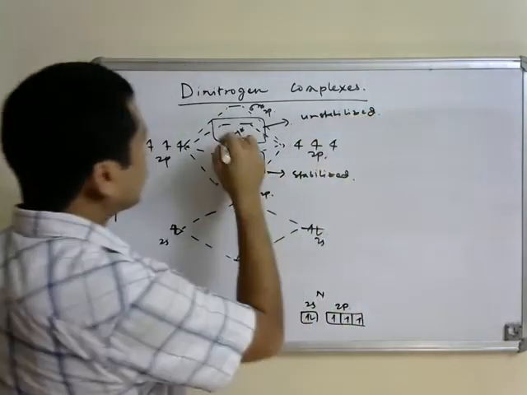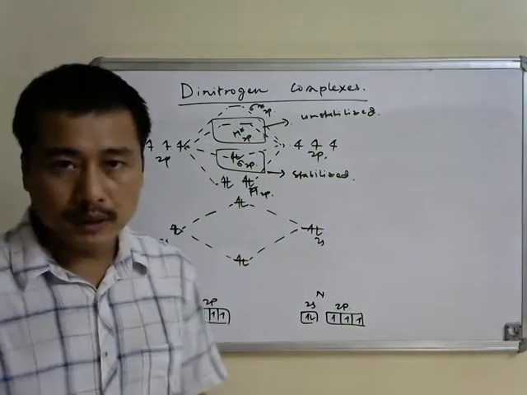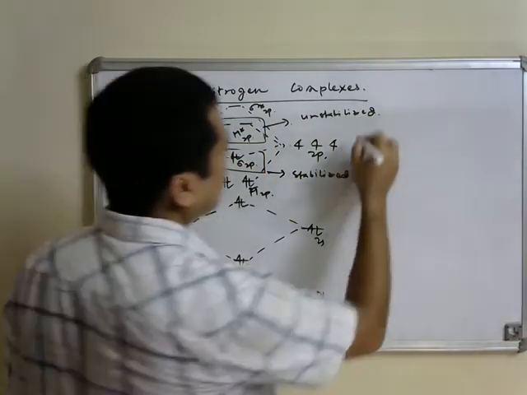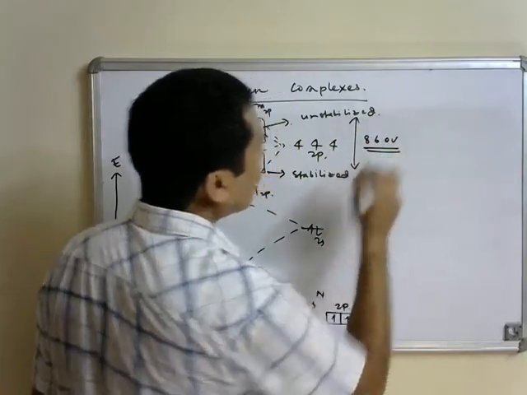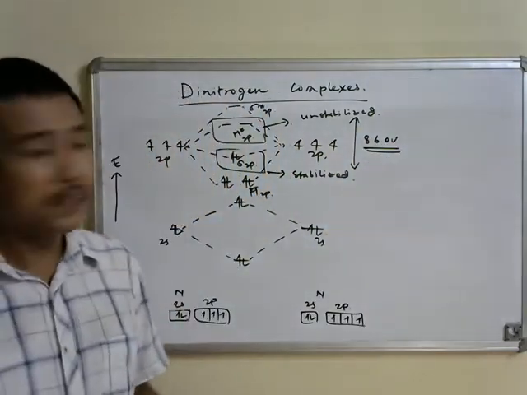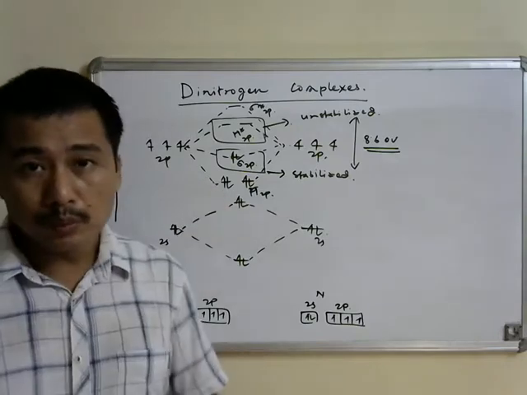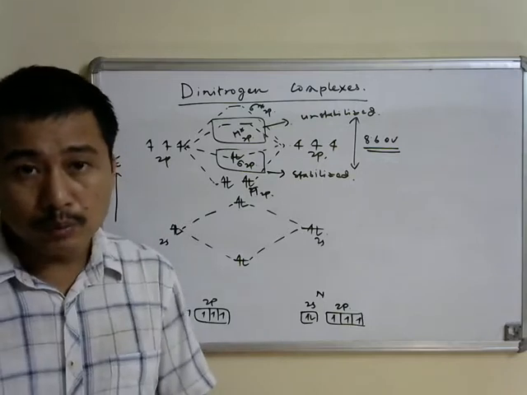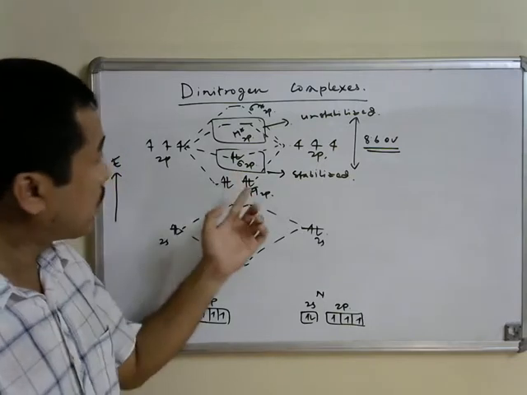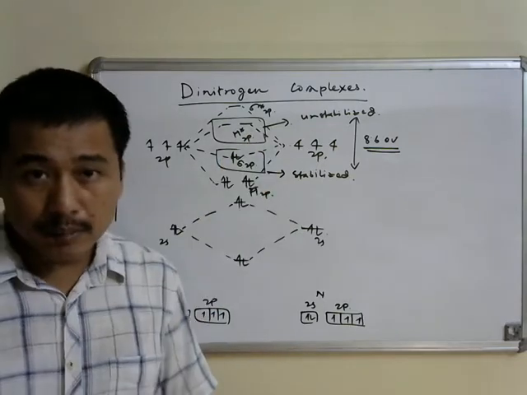In fact, the difference in energy between the HOMO and LUMO is equal to 8.6 electron volt, which is very high, and there is a lack of any orbital in the energy range between the HOMO and LUMO, because this is too highly stabilized and this is highly unstabilized.